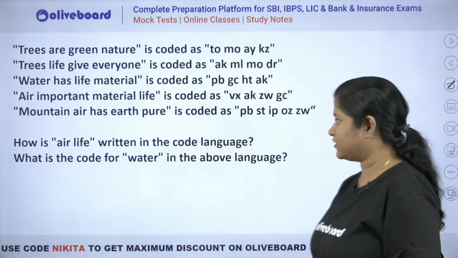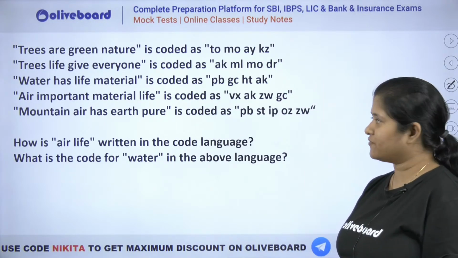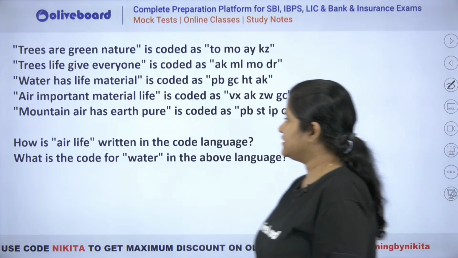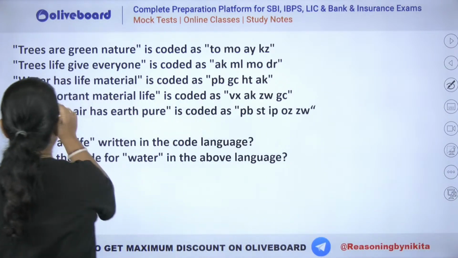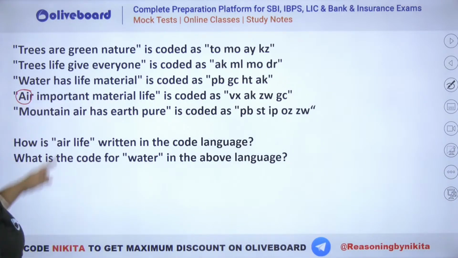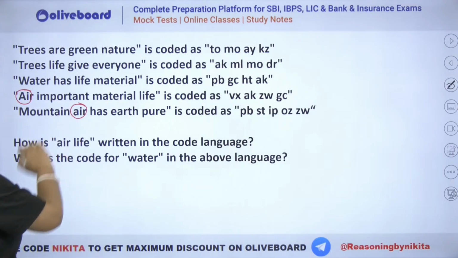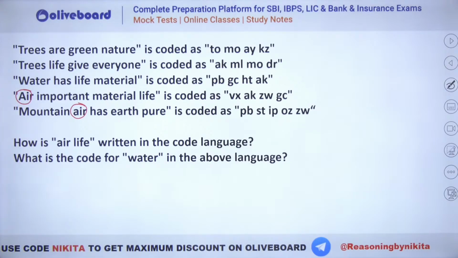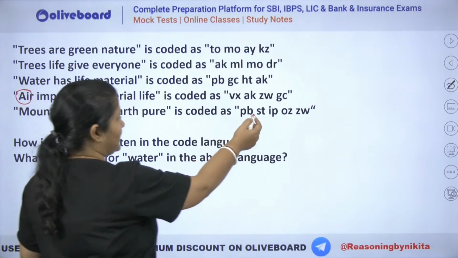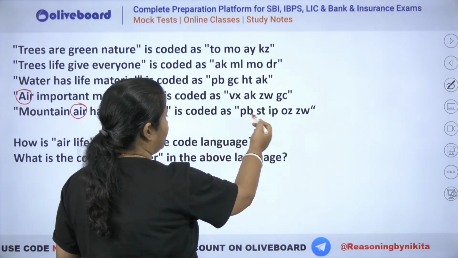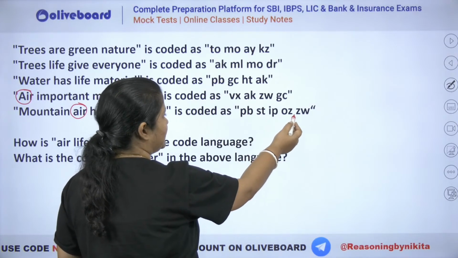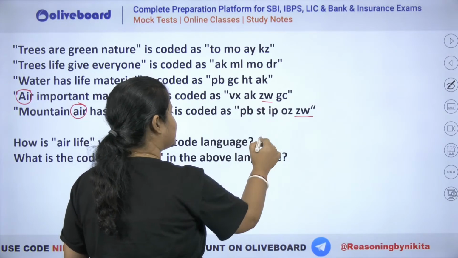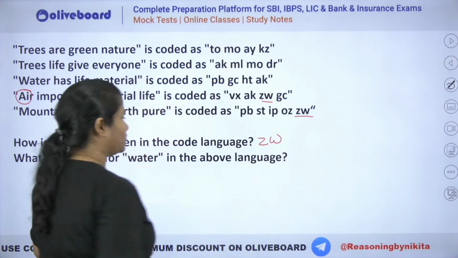Okay, chalo, let's check it out. ZWAK, air, life, right? So we have to find air here. Where is air? You can see air is here. Okay, air is here and air is here. So if you compare the two, only air is common between the two. So what is the common stuff here? You can see we have PB no, ST no, IP no, OZ no, ZW. So you can see ZW is common. That means it has to be ZW.